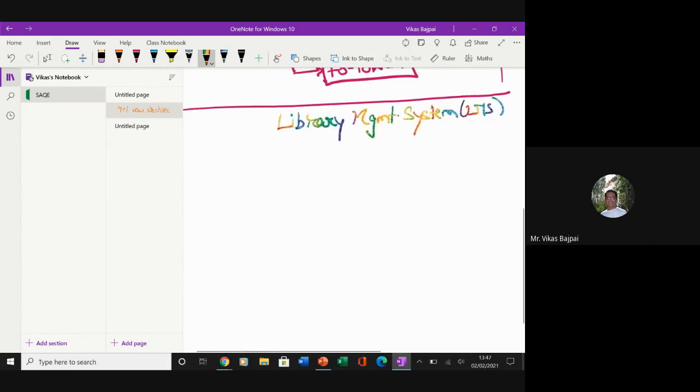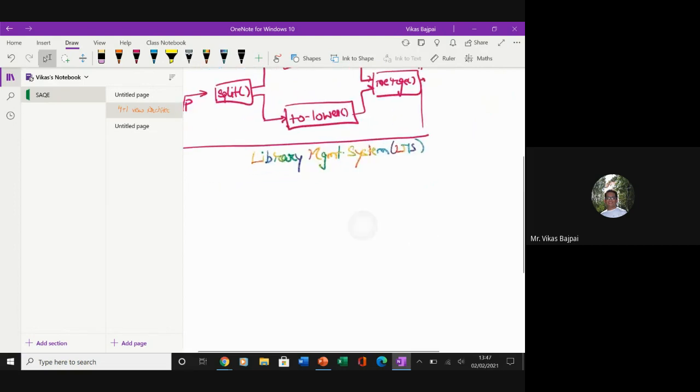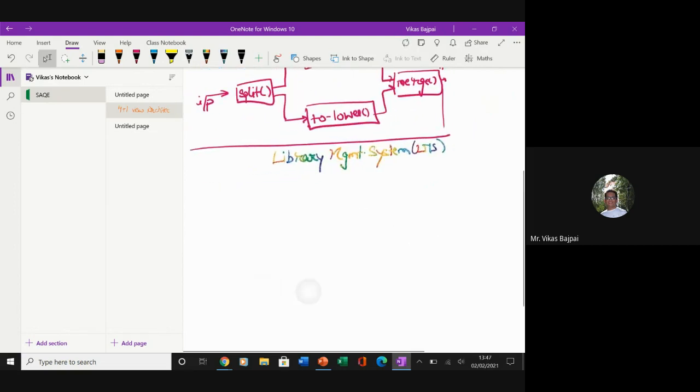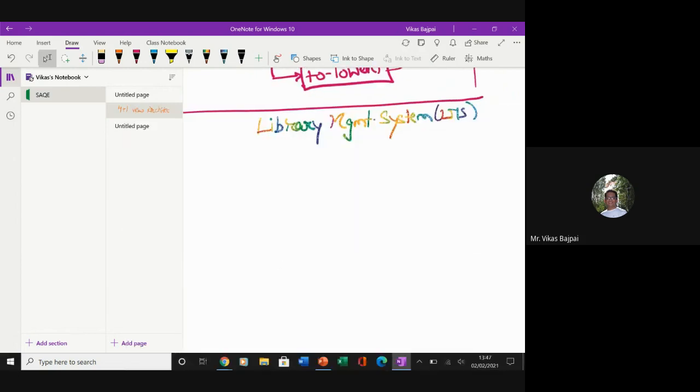LMS means your learning management system also is called as LMS, but here we are taking the library management. Right. So what we have here is, we can have a library module, right?